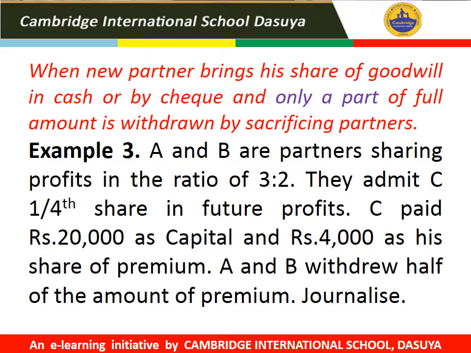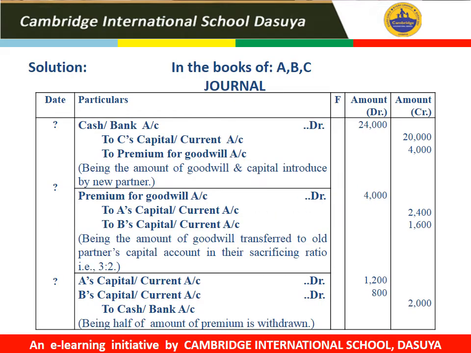Journalize. Students, in this question it is clearly mentioned that only half of the amount of the premium is withdrawn by the partners. So be careful while recording the journal entries. All the journal entries are the same as the previous question, but in the last entry, the amount of goodwill which is withdrawn by the partners is half of the amount which is already credited to them in the second entry. So be careful and read the question properly while answering it.